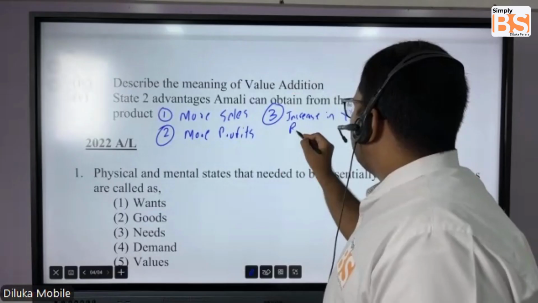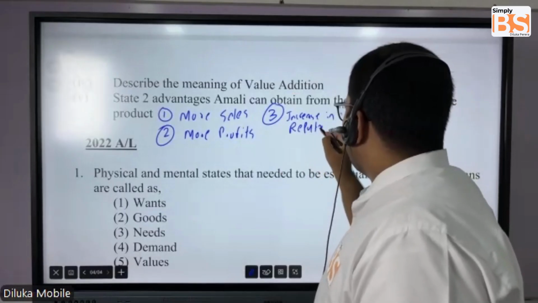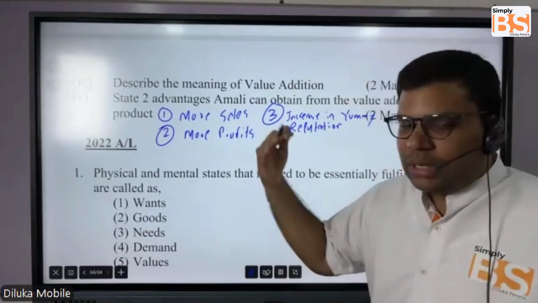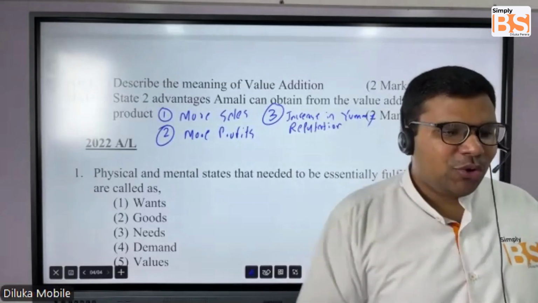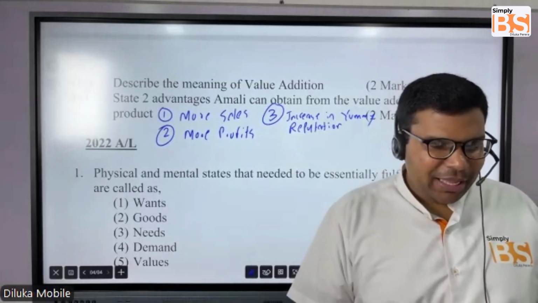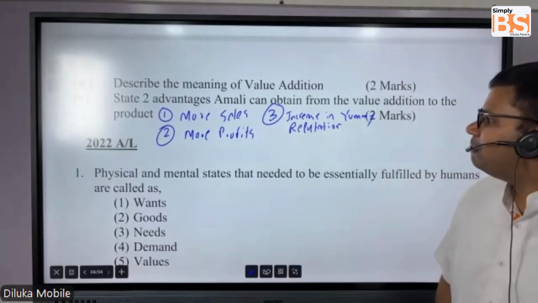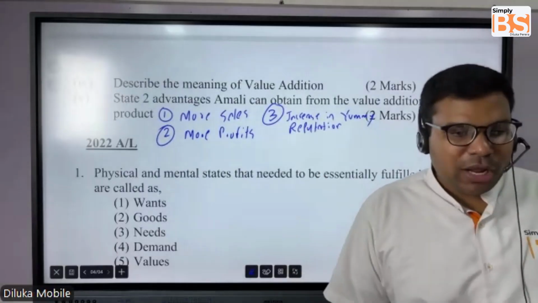Since they're asking about Amali's yummy yogurt business, you can connect your answer to yummy yogurt. So more sales, more profits, increase in reputation.